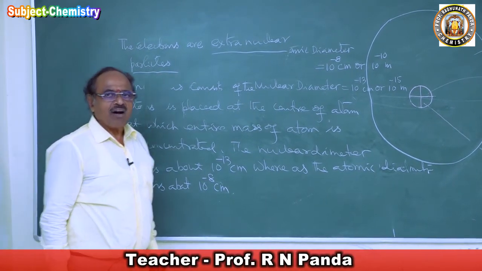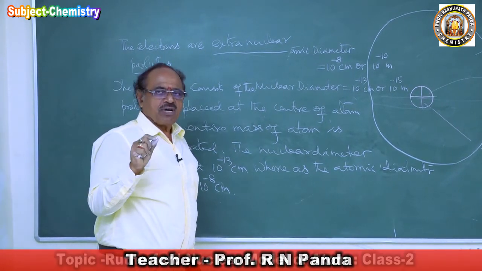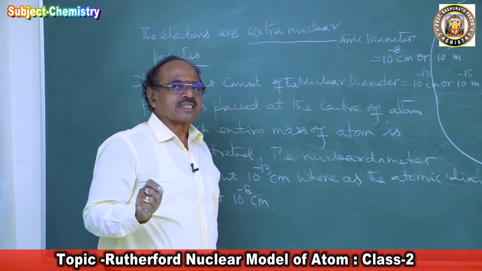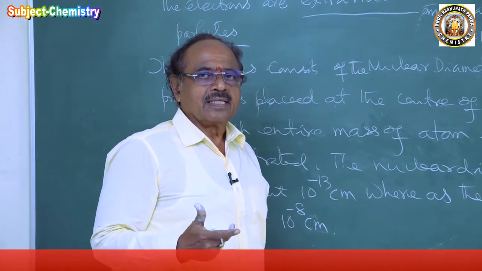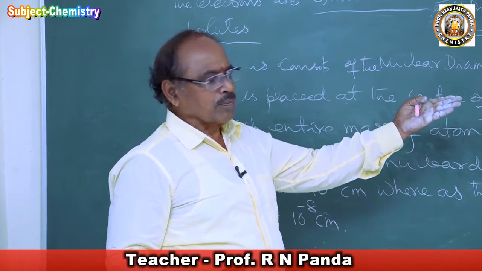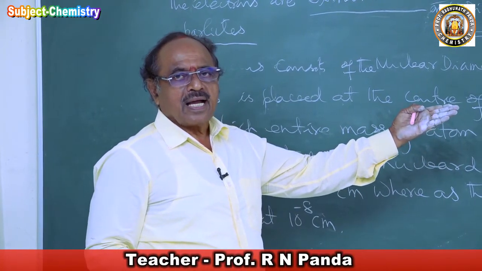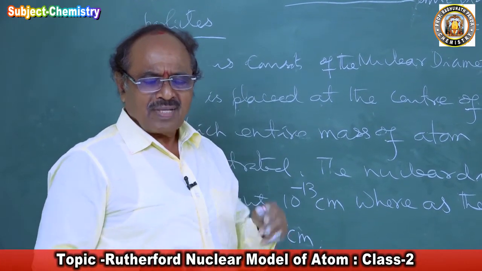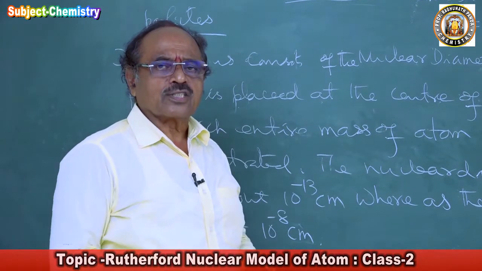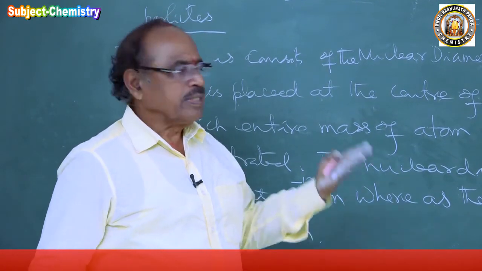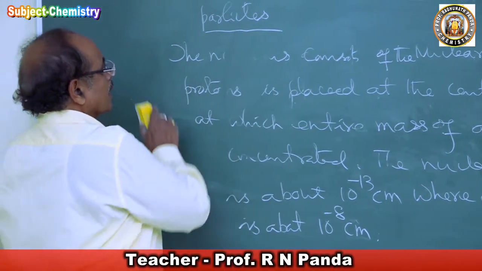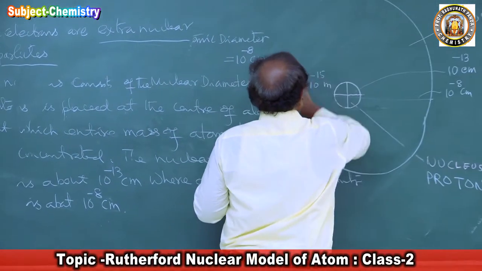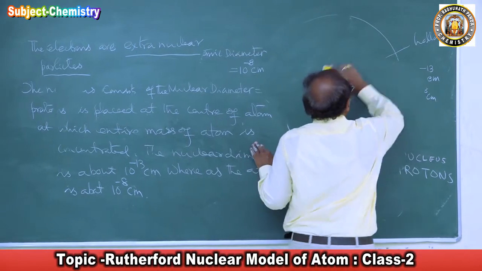So the electron is always an extra nuclear particle. So taking the composition of the nucleus and the configuration of the electron, with a large hollow space all around, he explained this model of atom, which is called the Rutherford nuclear model of atom.